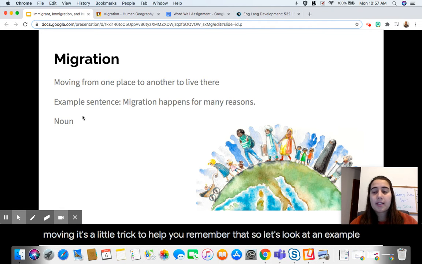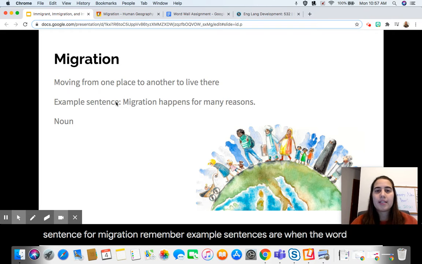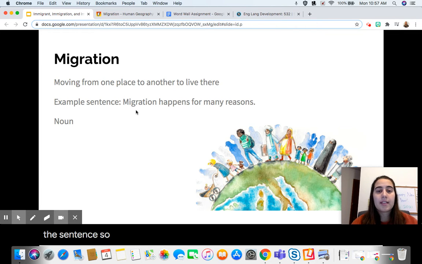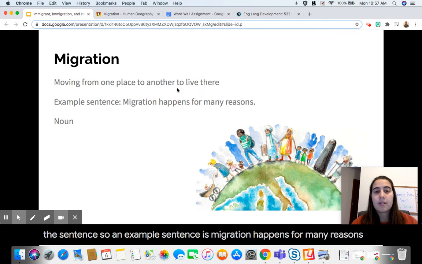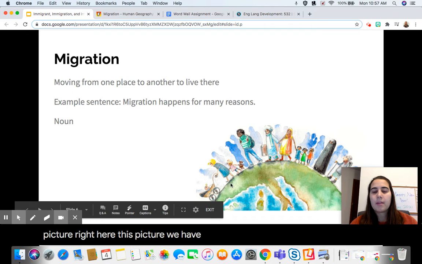So let's look at an example sentence for migration. Remember, example sentences are when the word is in the sentence. So an example sentence is, migration happens for many reasons. There are many reasons why people move to go live in new places. Okay? This word is also a noun, but we'll talk about that more later. So I want us to take a look at this picture right here. We have a globe, the world, and different people are standing on it. I like this picture because it kind of shows how people can move all over the world. Right? Why do you think these people are moving? What happened?